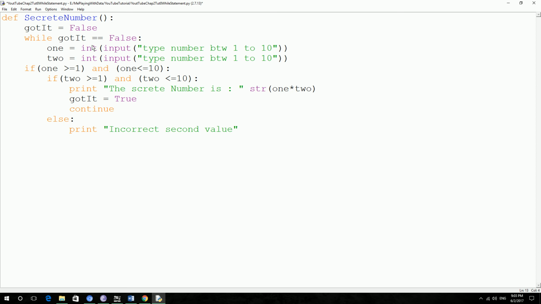So else for this one, else print correct first value.